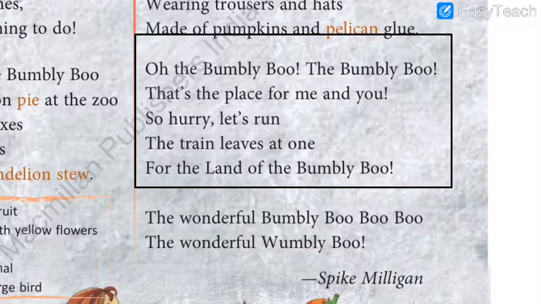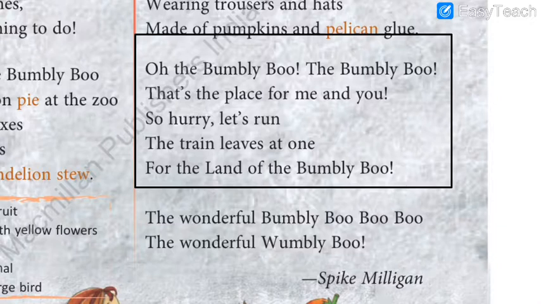So this match the following is from the poem only. So if you have read the poem properly, if you have paid your attention carefully when I was explaining, you should be able to answer the questions here. See the second one, you can buy the lemon pie. Now where can you find the lemon pie word anywhere? See, here it is.